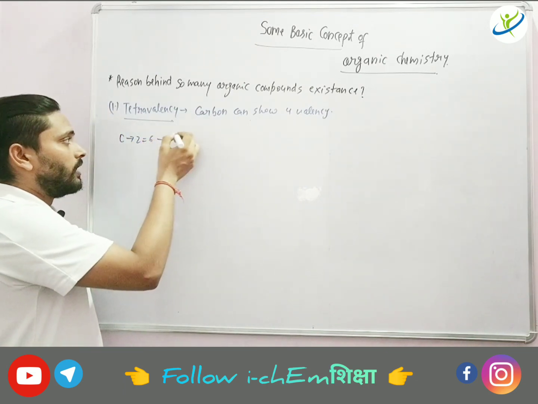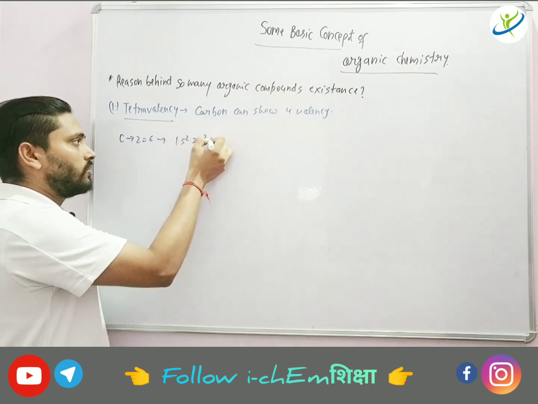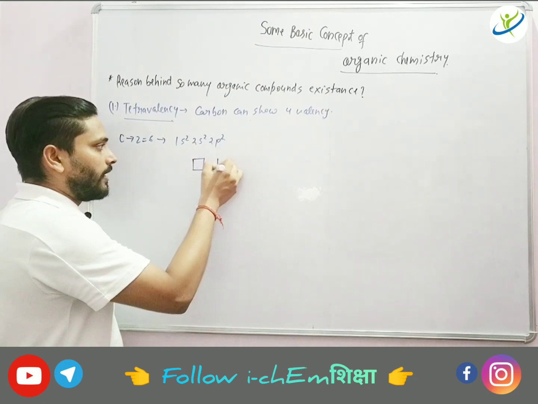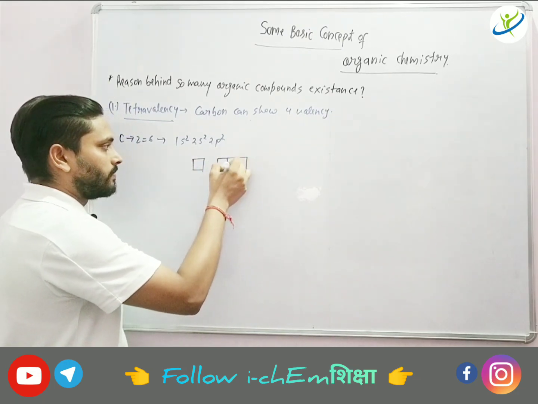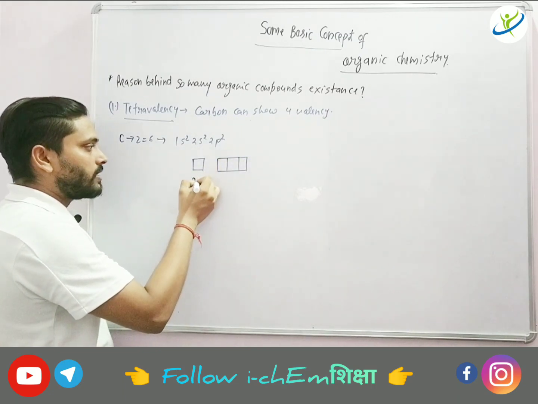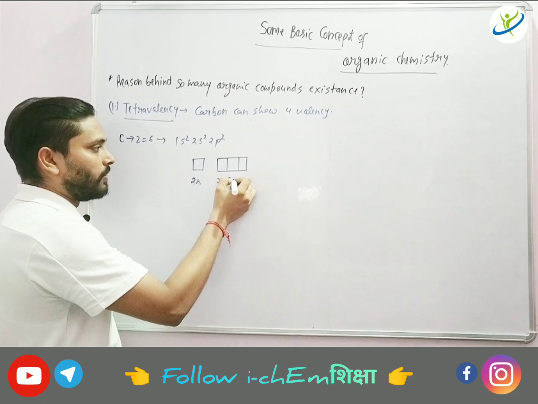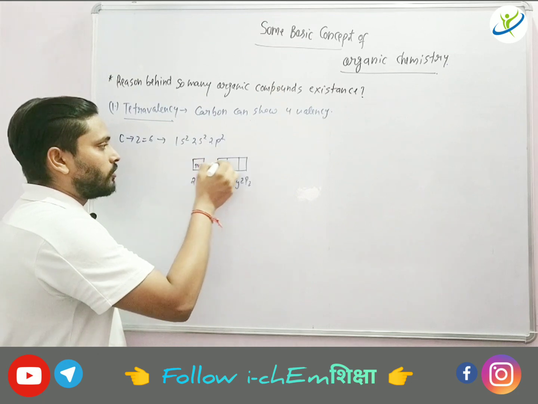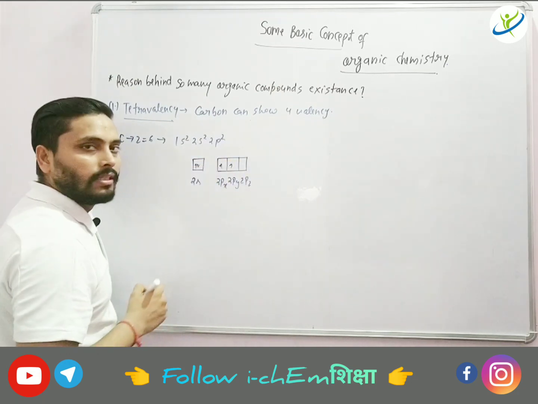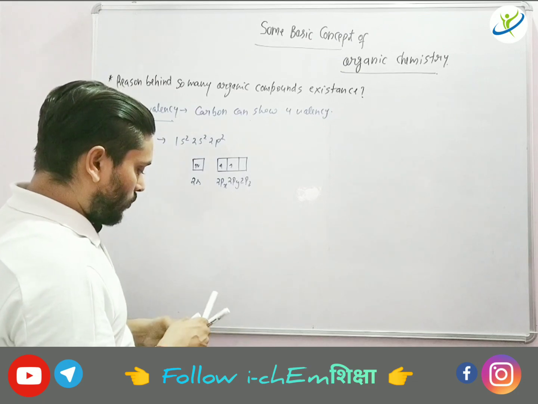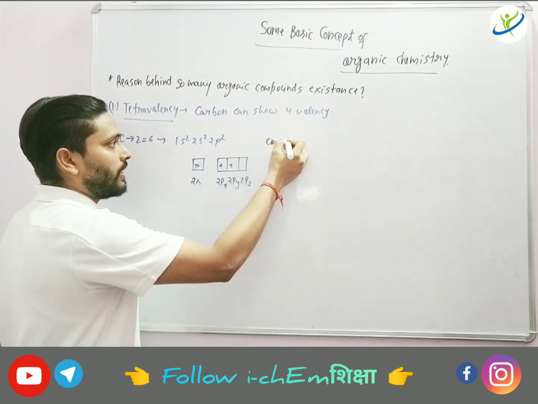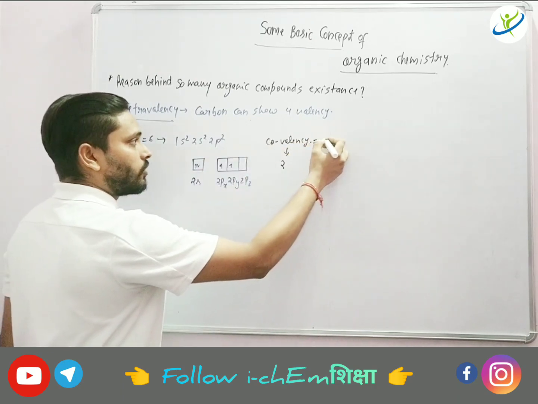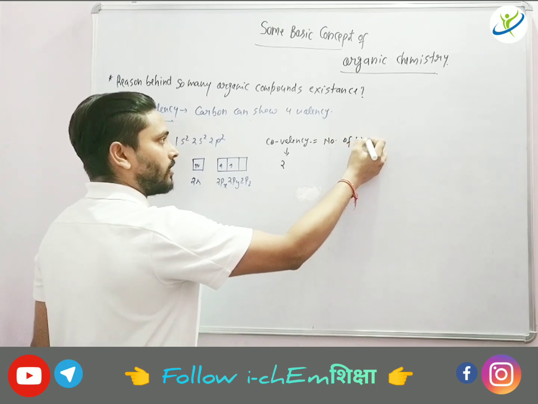Now what we will do, we will write the electronic configuration 1s2, 2s2, 2p2. If we will form the orbital diagram, then orbital diagram you can form like this. Okay, so here suppose this is 2s, this is 2px, this is 2py and this is 2pz. Okay bachcho, so here 2 electrons are there, here 1 electron is there, like this. Since if you notice right now valency, or we can say the covalency is here 2. Why? Because covalency is nothing but equals to number of unpaired electron.